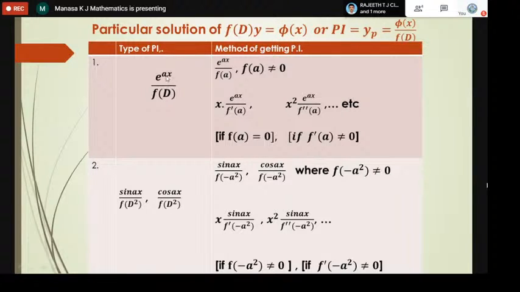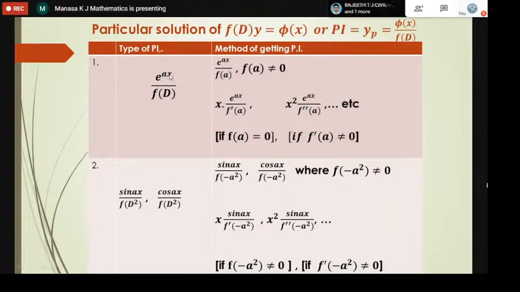If this phi of x is just an exponential, then this is the first method. So yp looks like e power ax divided by f of D. If it is exponential, the procedure is to replace D by this a value.